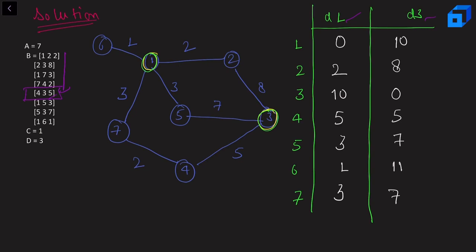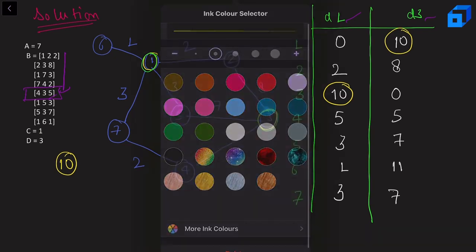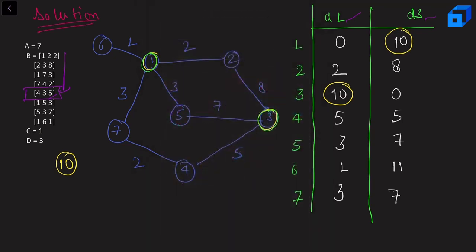So the answer is quite simple. The first thing that we know is the shortest path between 1 and 3 is 10, right? The length is 10. We can confirm this from here or here, right? From 1 to 3 or from 3 to 1. Now that we know the shortest path, let's say I'm currently talking about this edge.